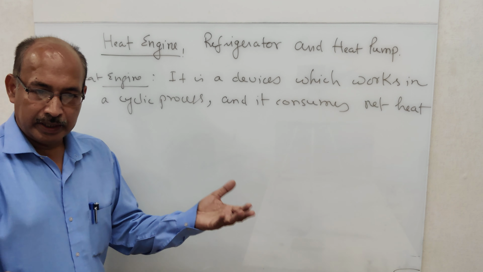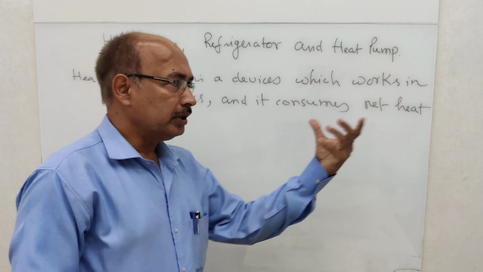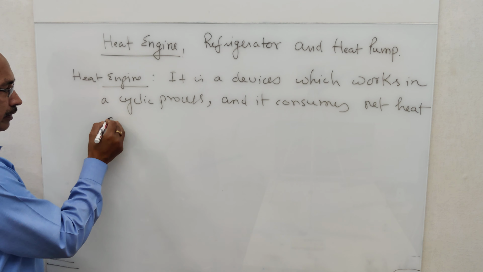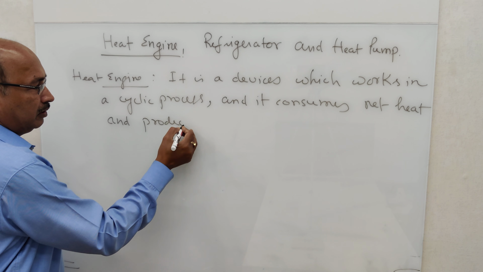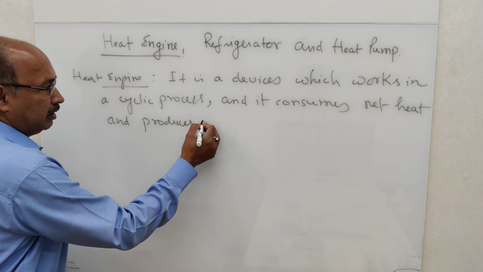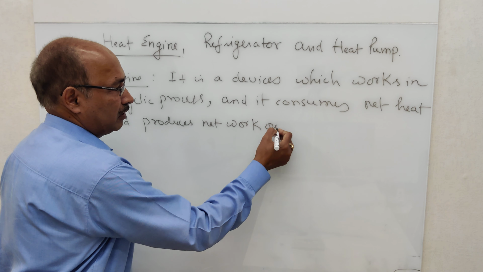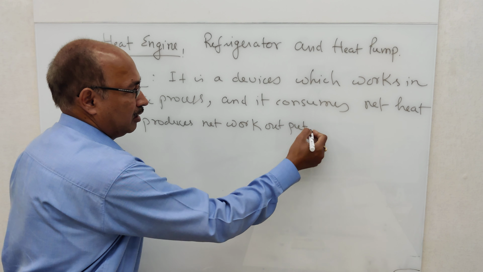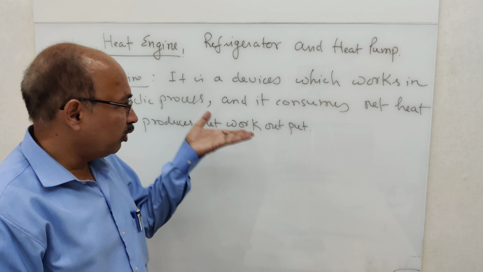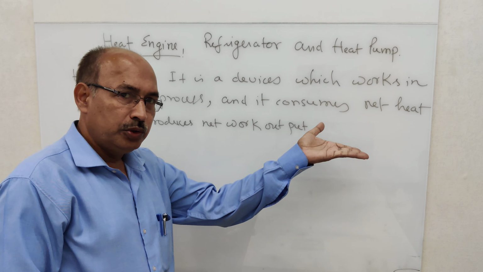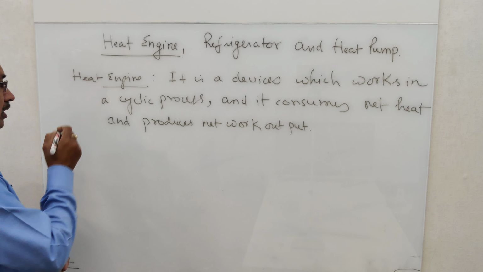That means some part of heat might be added and some rejected, but overall it consumes net heat and produces net work output. So this is the engine. There are three things. One is it works in a cyclic process, it consumes net heat and produces net work output. So this is about heat engine.